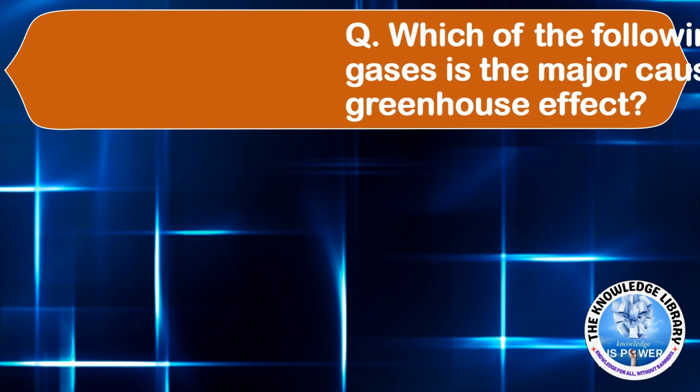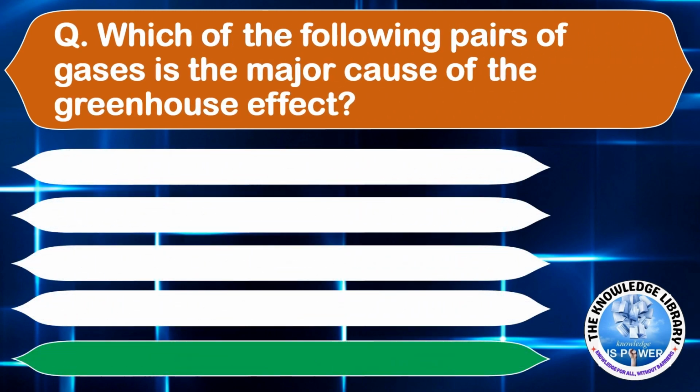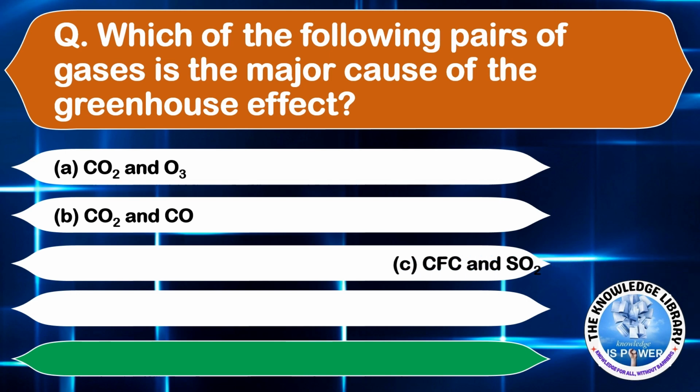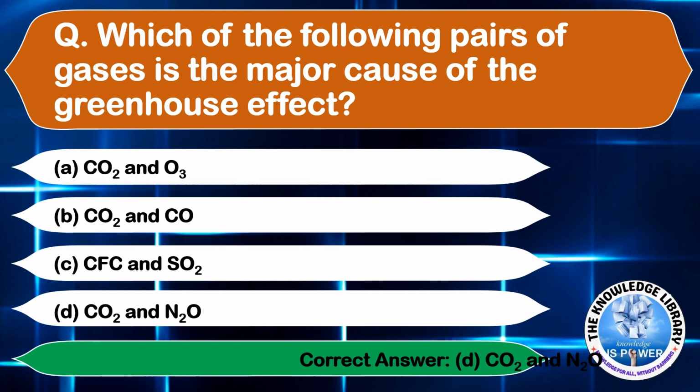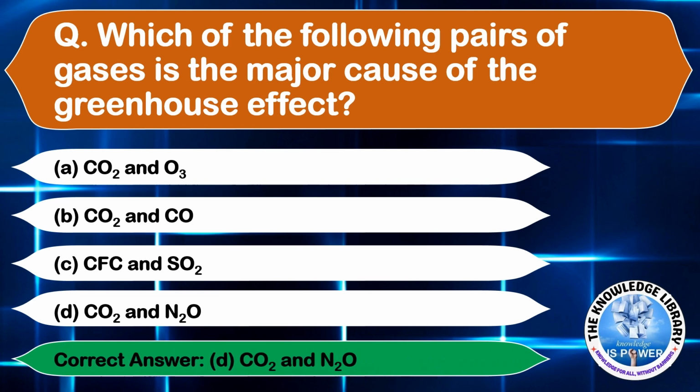Our first question is, which of the following pairs of gases is the major cause of the greenhouse effect? Option A, CO2 and O3. Option B, CO2 and CO. Option C, CFC and SO2. And option D, CO2 and N2O. The correct answer is option B, CO2 and N2O. Moving on to the next question.